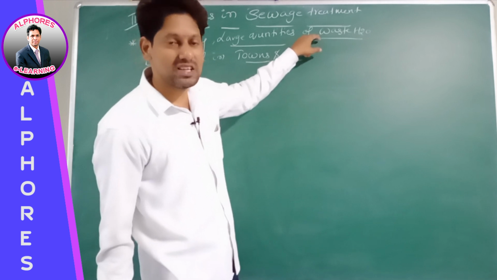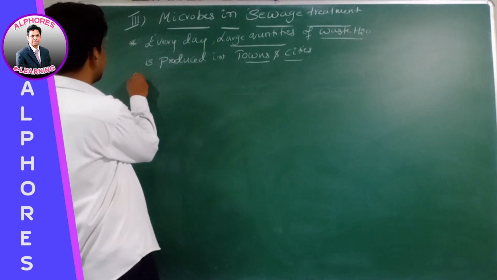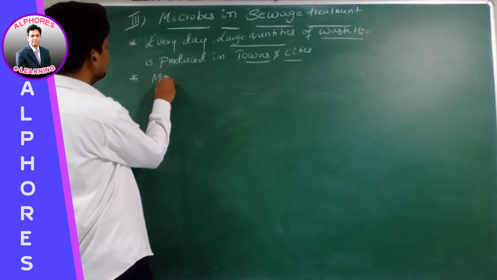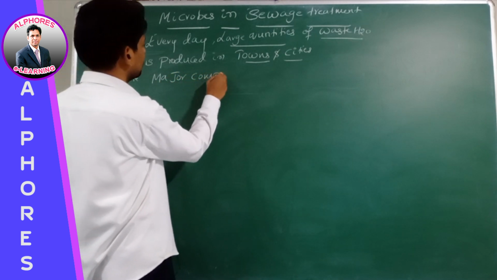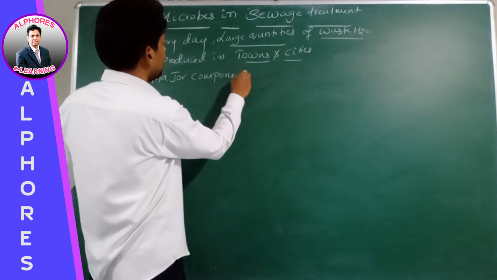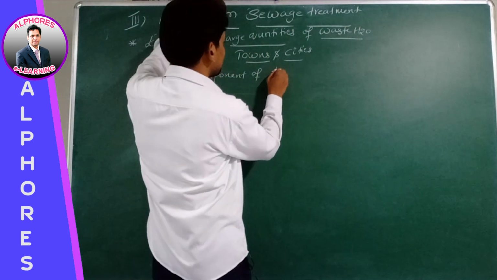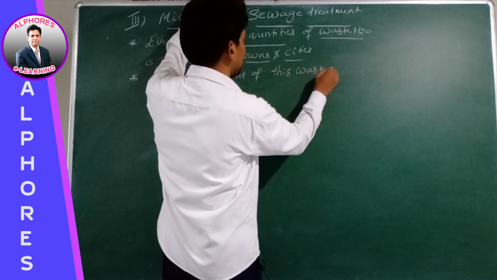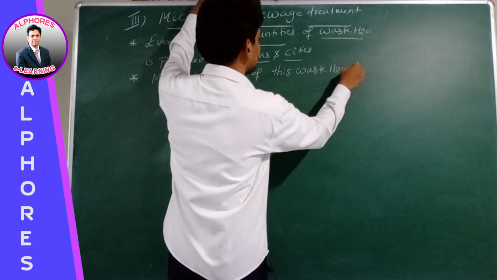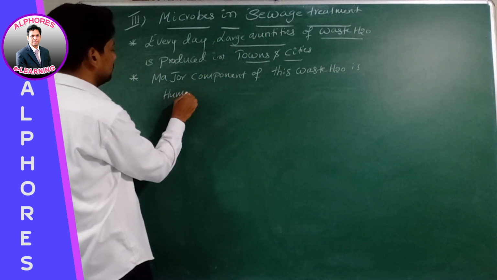What is the major component of this wastewater? Human excreta.